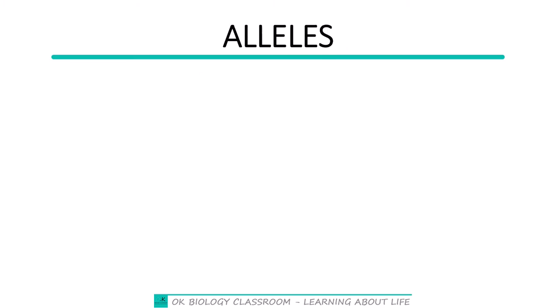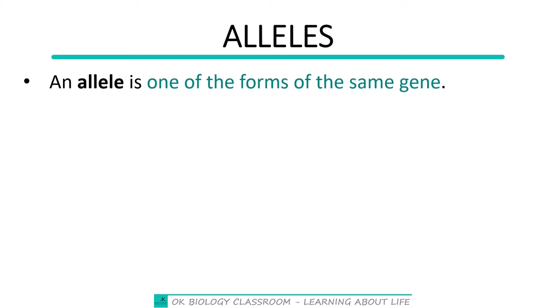Let us now proceed to talk about another important term in genetics, alleles. We'll be using this term a lot, so please do well to understand it so that in our subsequent use of it, you would be very familiar with it. An allele could be defined as one of the forms of the same gene. In simple terms, it is just like saying that there is the color red, but this color red could be in the form of a deep red or a bright red. But it's the same color red. That's the same thing we are talking about here.